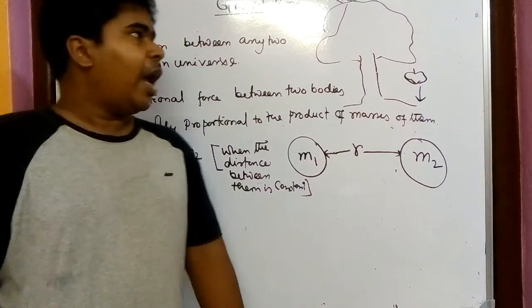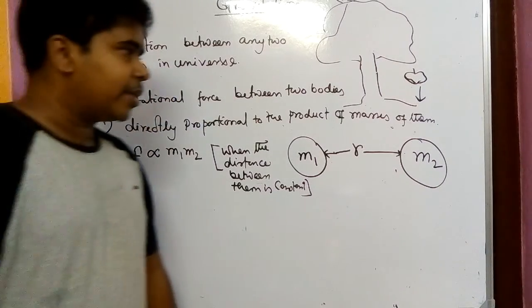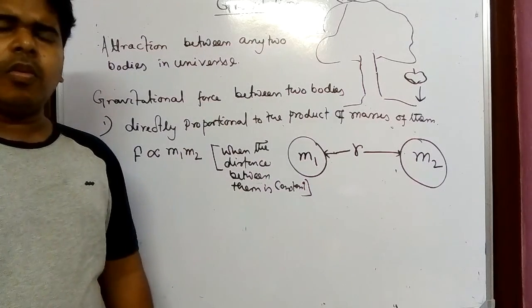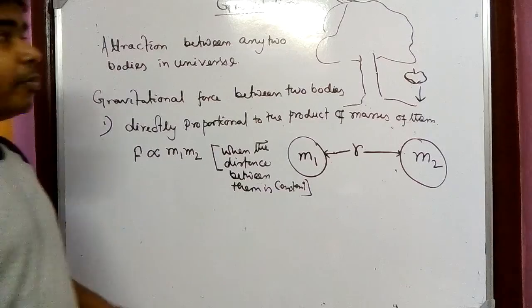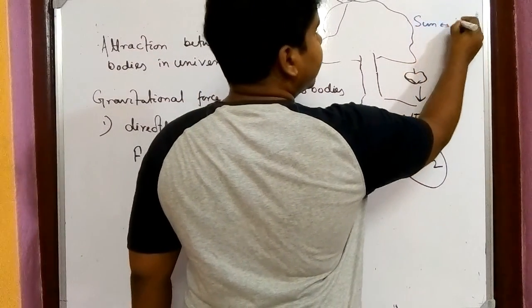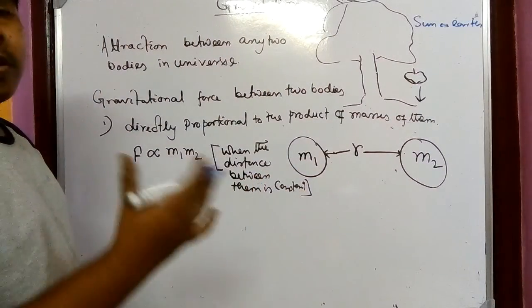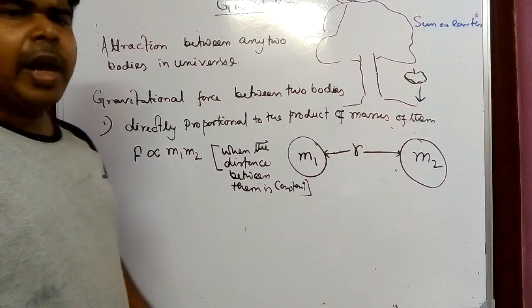That means, as I have told, the attraction between any two bodies, now I am making it clear, any two bodies means whatever the bodies will be. The bodies can be sun and earth, or sun and moon, sun and Jupiter, the celestial bodies. The body can be anything.